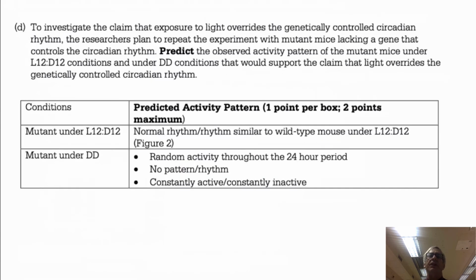Part D, with the genetically knocked out mouse, there are 2 possible ways that you could predict this. Under the L12, D12, you'd see a normal rhythm, and under the total darkness conditions, you may have written that there was no pattern or rhythm, or they would be continuously active or constantly inactive.